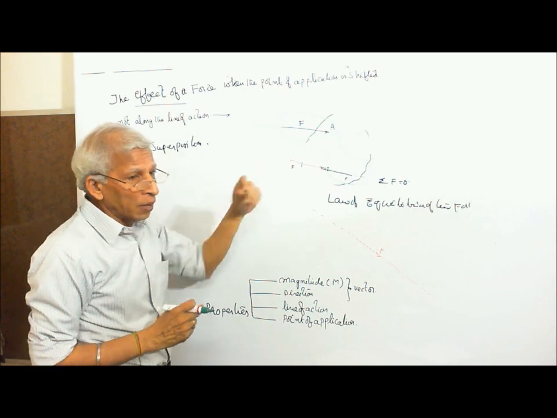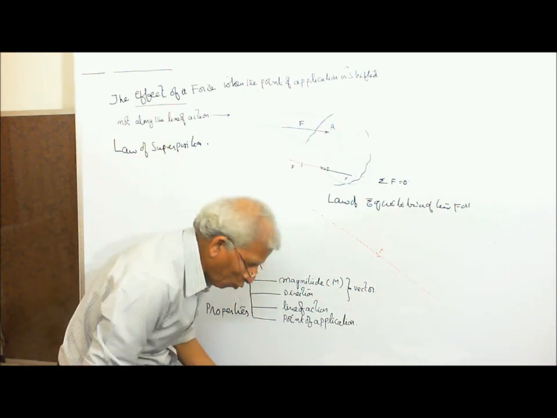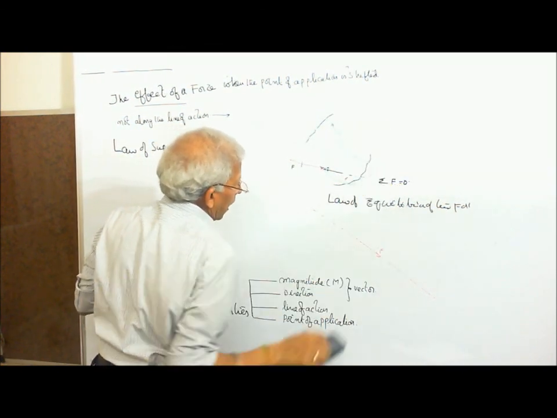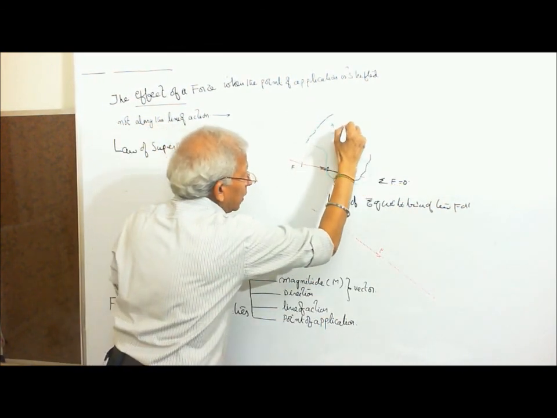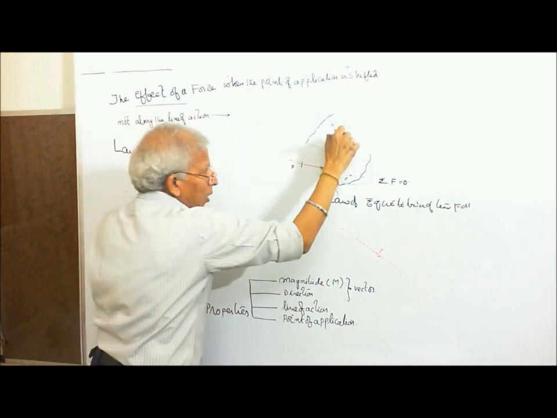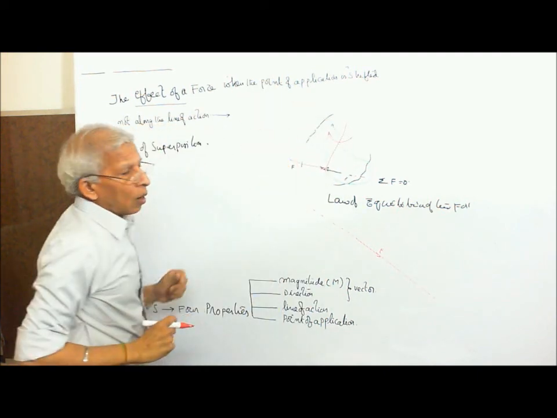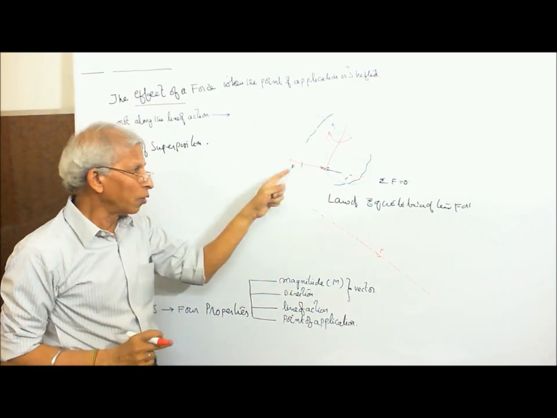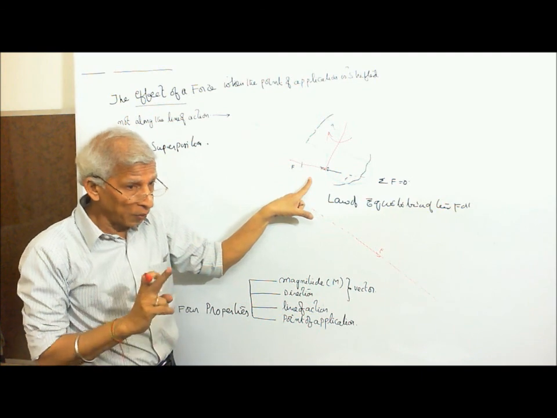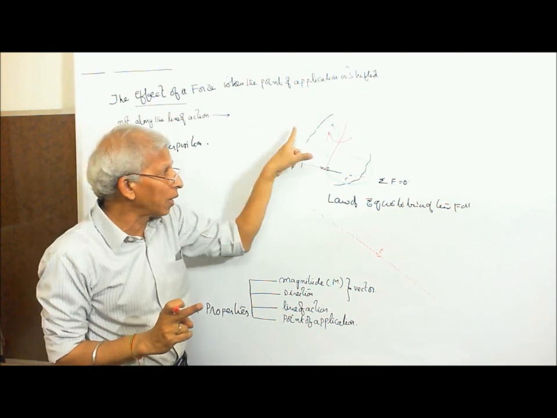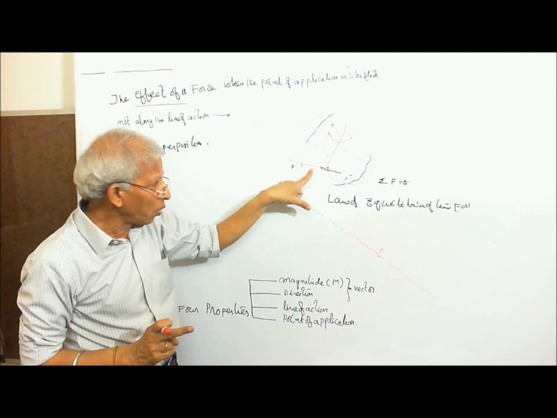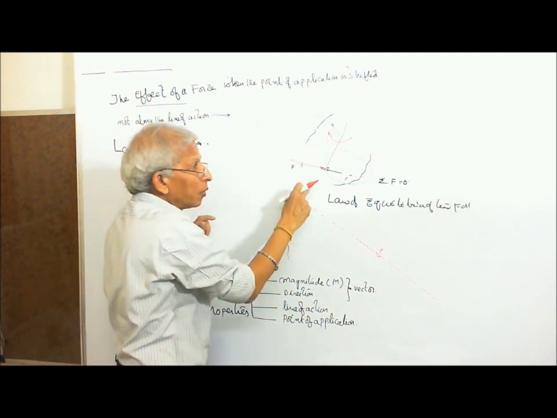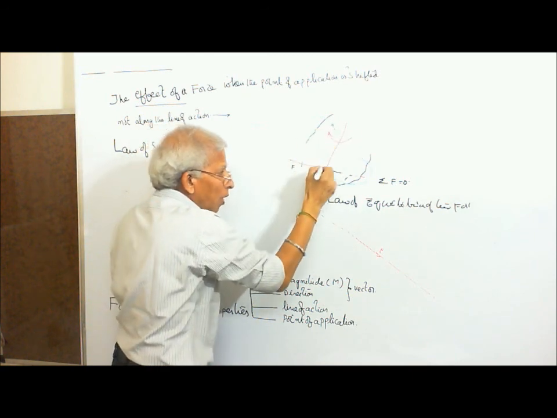So whenever I replace these two forces by a couple, if you see it here, there is a rotation, and the rotation is in the clockwise direction. So two things have come into picture. One is you have shifted the point of application of your force somewhere else, not along the previous line of action. Apart from the shifting, a couple comes into picture. Due to the couple, a rotation takes place about this point.